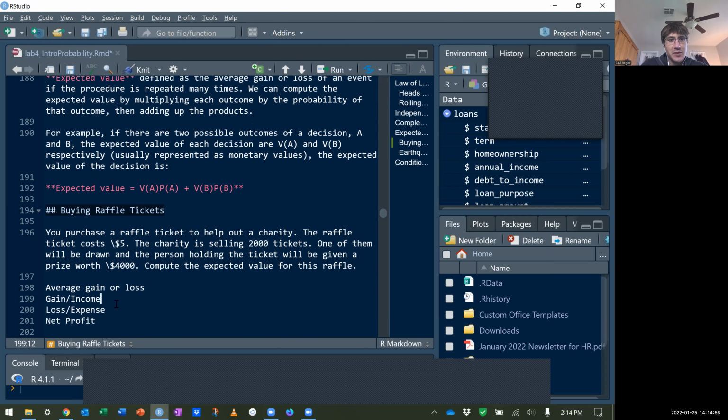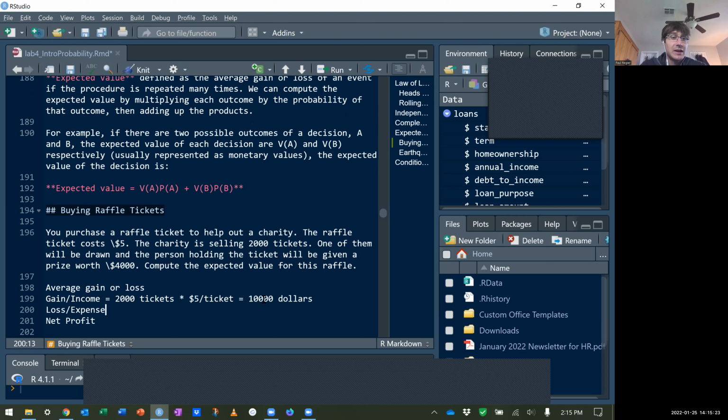What's the total income you make if you're the charity on this? So that's 2,000 tickets we're selling times $5 per ticket. So that's going to be $10,000.